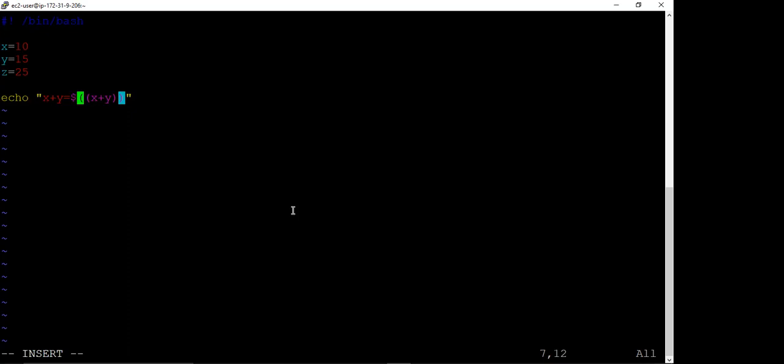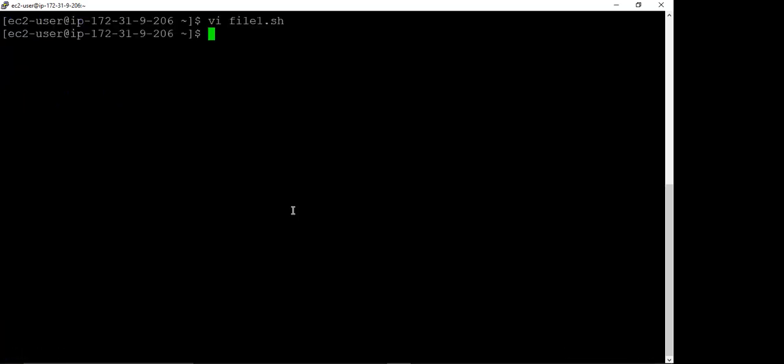Okay, so let us execute this first. Again we take the help of bash file1.sh and enter. See the result: x plus y is equal to 25.